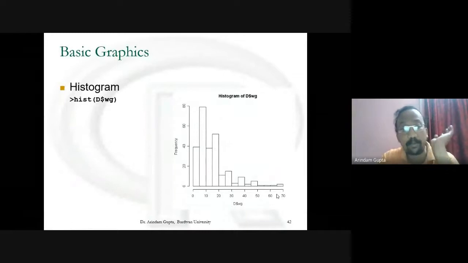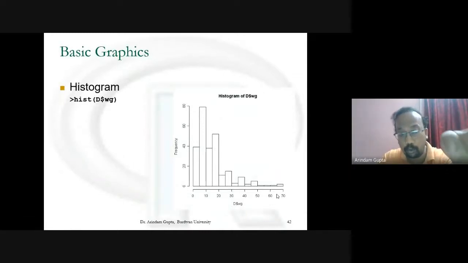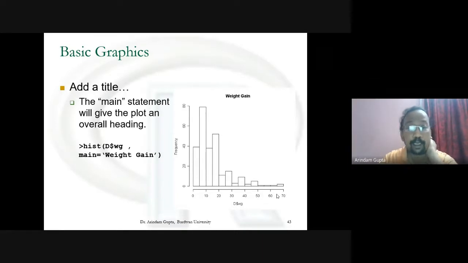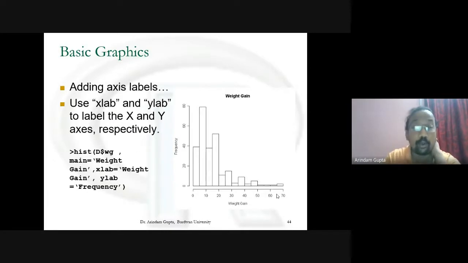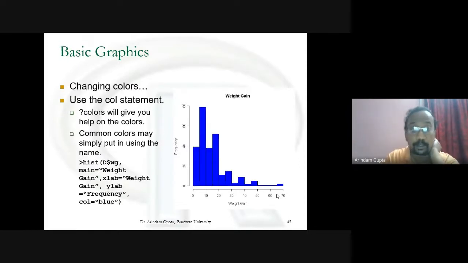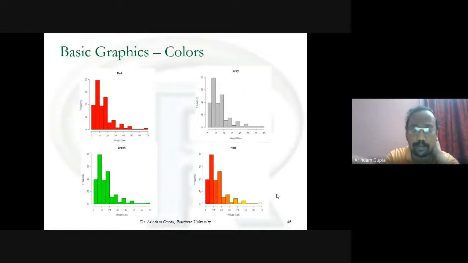This is the histogram of, suppose, D dollar WG variable. Get the histogram. We change the title of the histogram: main equal to weight gain, then it is replaced by weight gain. All we already know. X axis label, xlab, weight gain, and ylab is frequency. Color change: blue, maybe white, maybe gray, maybe pink, or like this.